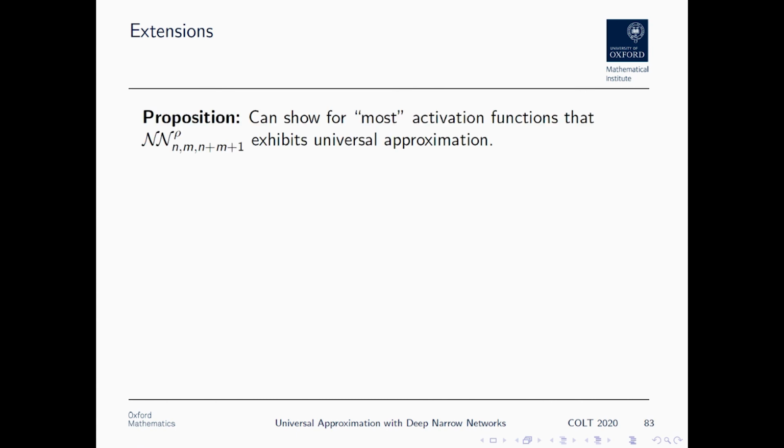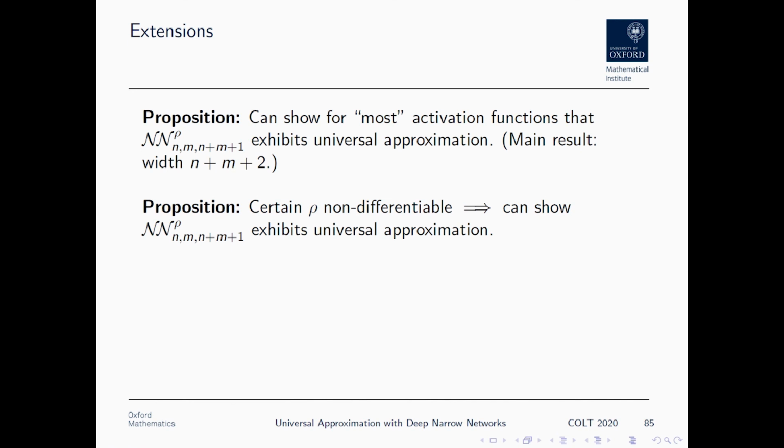So what are some extensions of this result? First of all, it's possible to show that for most activations, the network can be made slightly narrower. So here we have width n plus m plus 1, contrast the n plus m plus 2 in the main statement of the theorem.